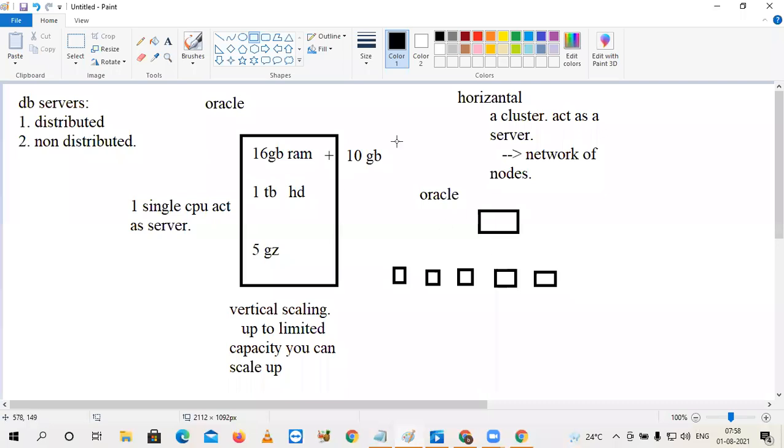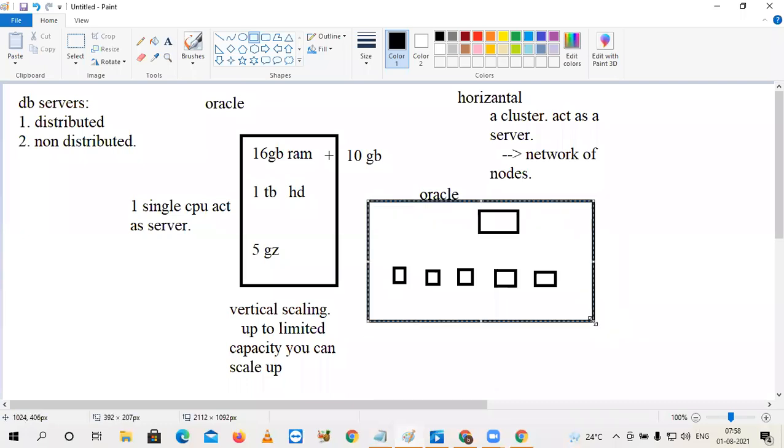Think that in our cluster there are totally 6 nodes. One master, the remaining slaves. So where will data be stored? In worker nodes, data will be stored. Data will be processed by worker nodes only. Data is stored in workers and processed by workers. Then the master is monitoring, controlling, simply managing.